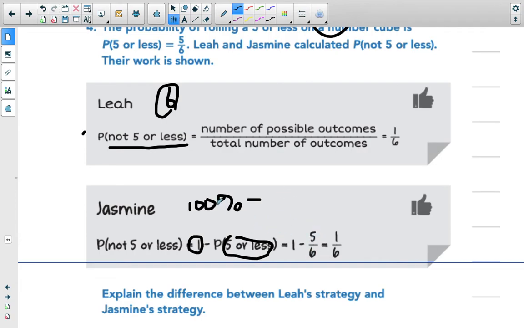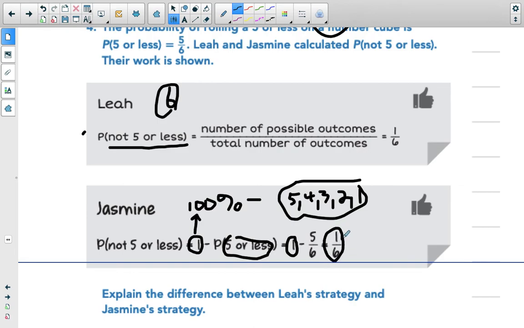Now you can see why she put it as the number 1 here and not like I did 100%, but I just wanted to make sure you understood that's what that 1 really represents. That's all of the possible events. So she's taking all of the possible events minus, well, there are, as we said before, 5 possibilities. There's this guy, we don't want this guy, and we don't want anything less than that guy. So there's a total of, there's my 5 possible outcomes right there. And if I subtract those, notice I get the same exact response as sweet Leah did up above.